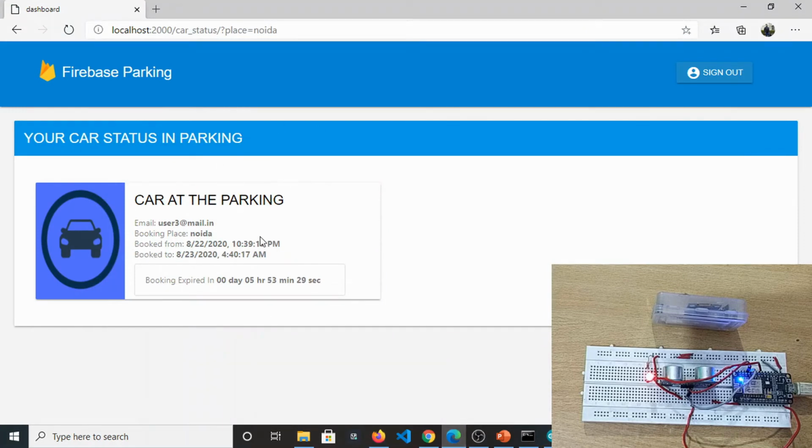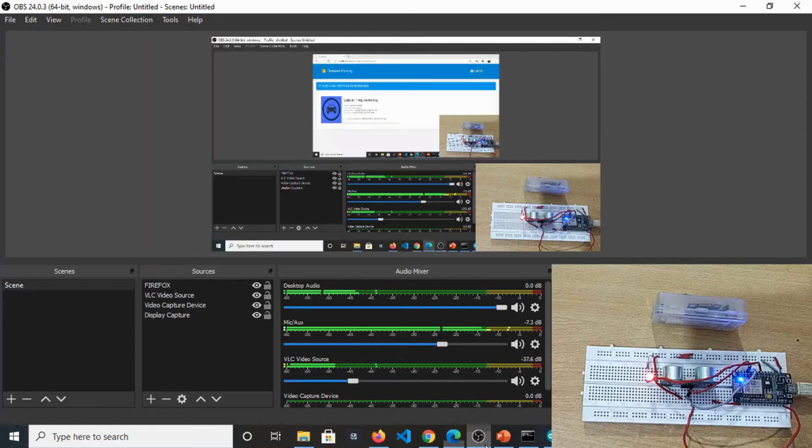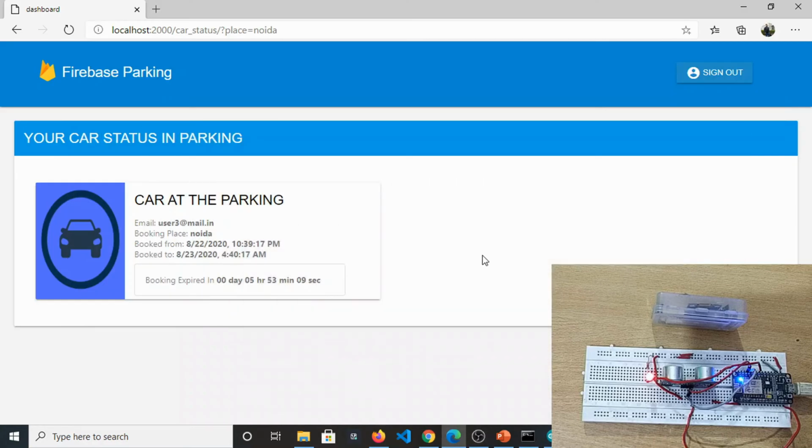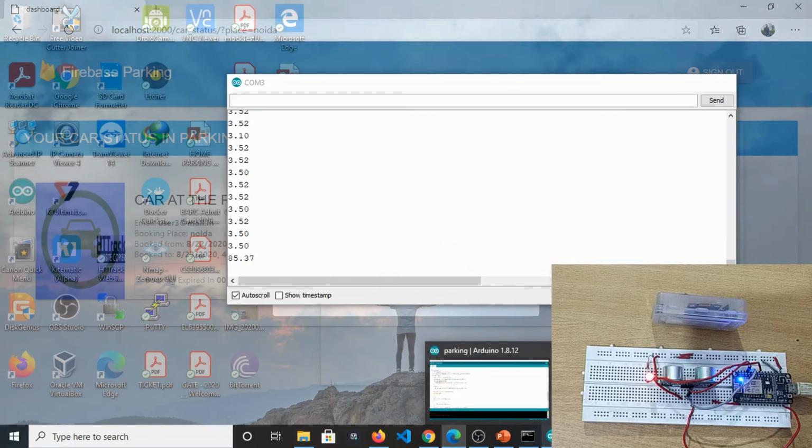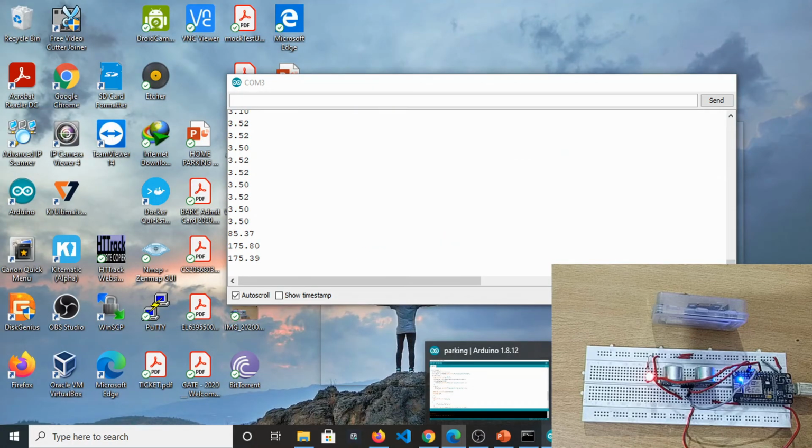Fine. The next step is when this user leaves. How will this user leave? He will simply move his vehicle away from this sensor and move out of the parking. Simple steps. So let me see if you can see the setup right here. Okay, fine. All he needs to do is simply move this vehicle away from the sensor, and we can see in the Arduino the distance again moved to 175 centimeter.